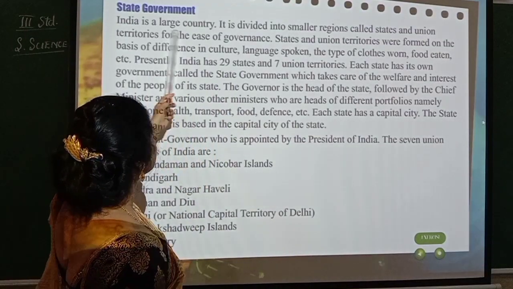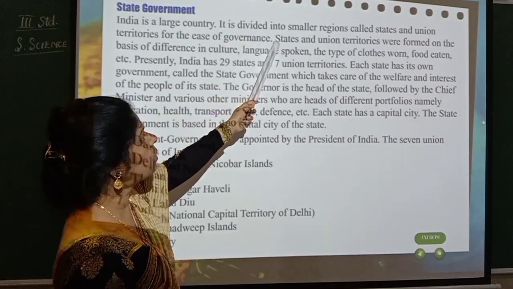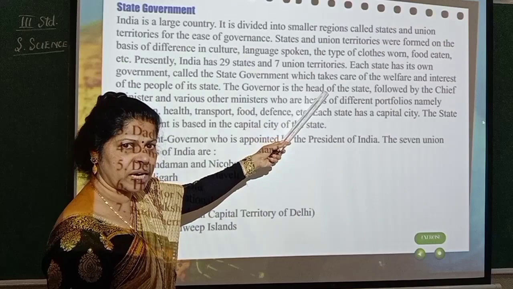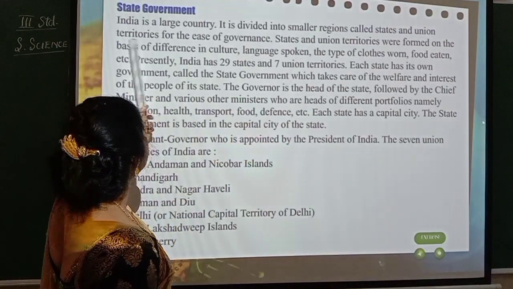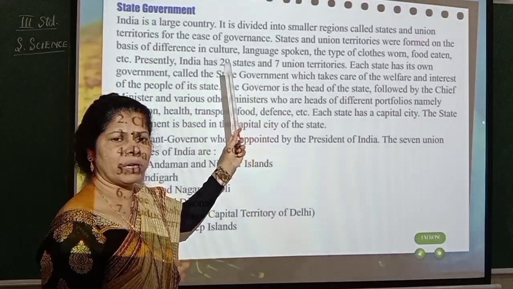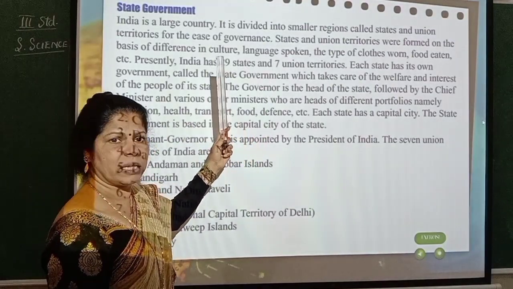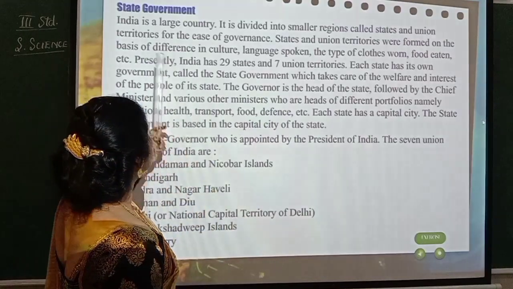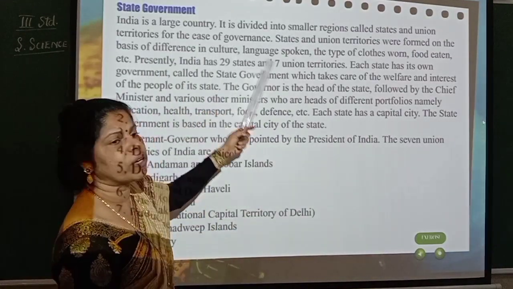See here. India is a large country. It is divided into smaller regions called states. And apart from states, there are some more divisions called the union territories. Why has this been divided into states and union territories? It is to work easily. See here. Territories for the ease of governance.